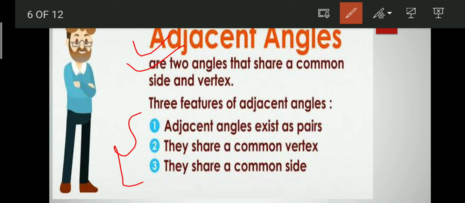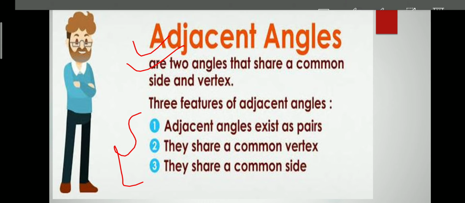Okay, so I am teaching you pairs of angles, so they should exist in pairs. The second point is they share a common vertex. There should be a common vertex between them. And the third point is they share a common side. There should be a common side between the two angles as well.